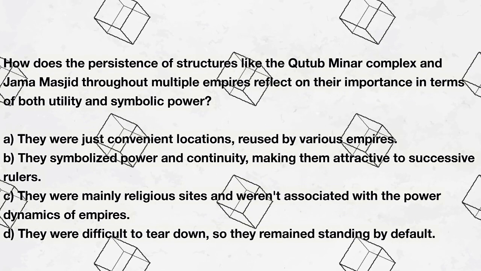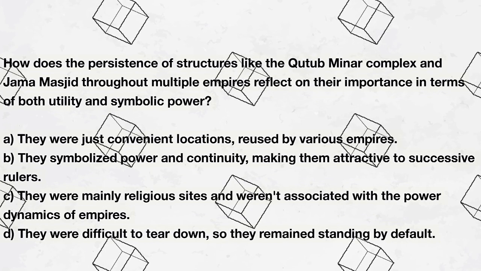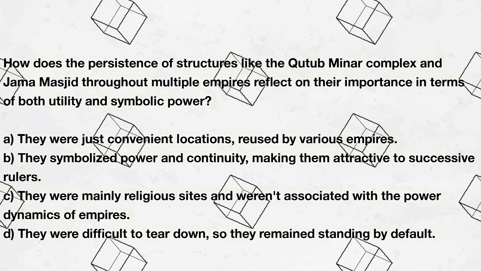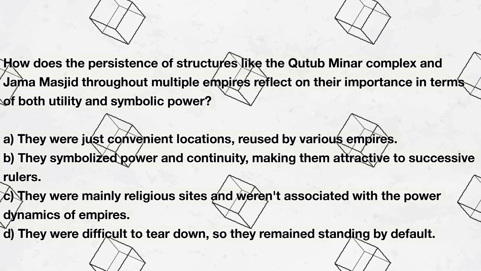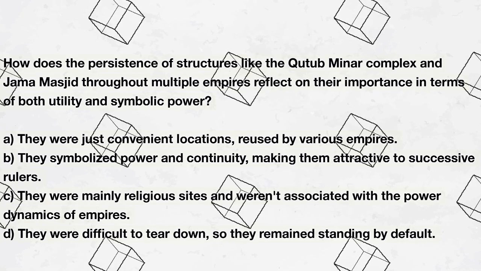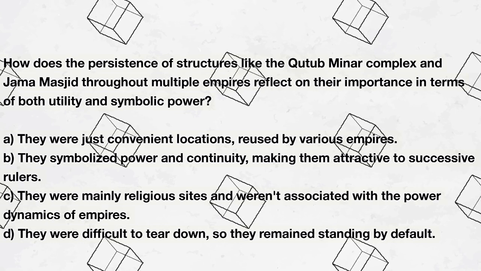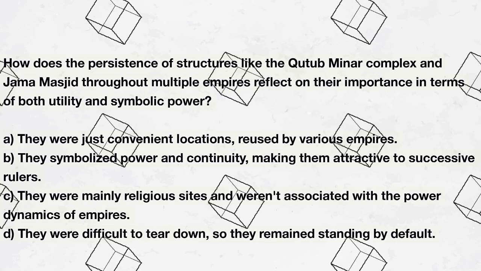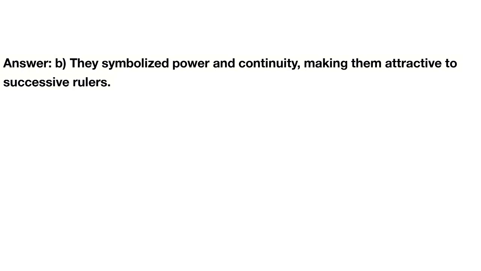How does the persistence of structures like the Qutub Minar complex and Jama Masjid throughout multiple empires reflect on their importance in terms of both utility and symbolic power? A. They were just convenient locations, reused by various empires. B. They symbolized power and continuity, making them attractive to successive rulers. C. They were mainly religious sites and weren't associated with the power dynamics of empire. D. They were difficult to tear down, so they remained standing by default. Answer: B. They symbolized power and continuity, making them attractive to successive rulers.